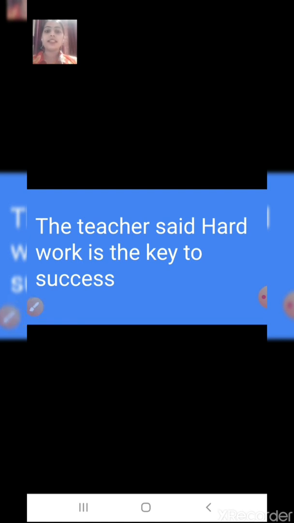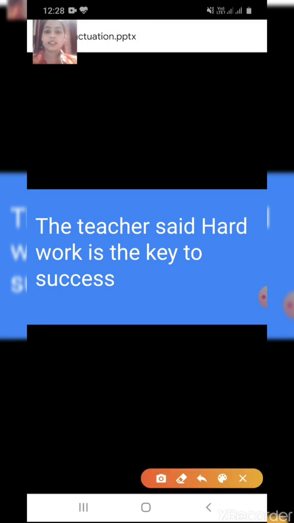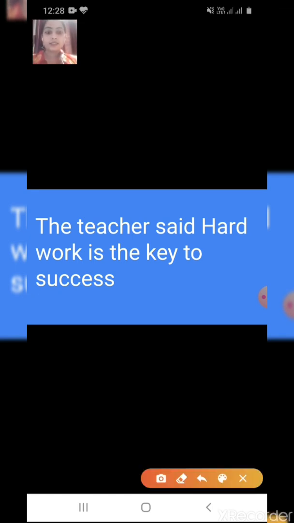Now, the teacher said hard work is the key to success. The teacher said: this we have to separate by putting a comma. Now what is the teacher saying?